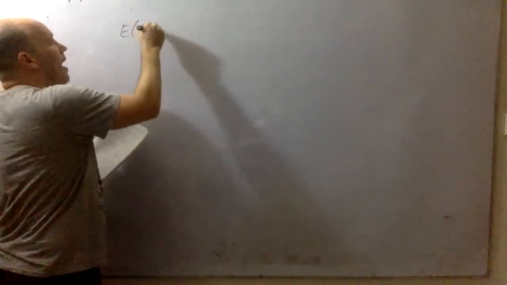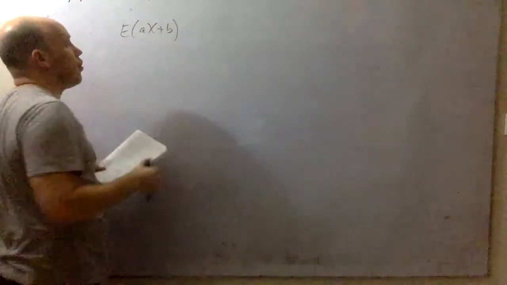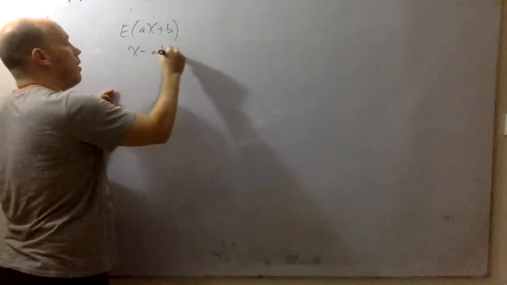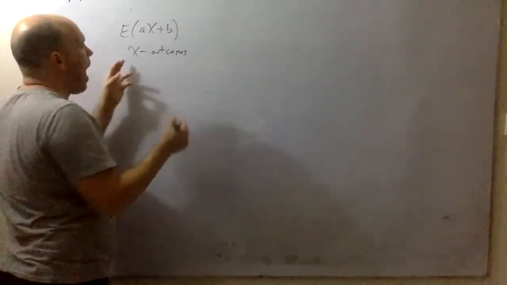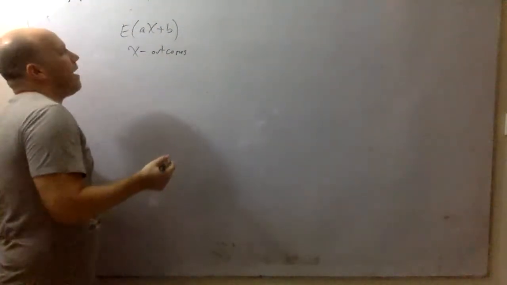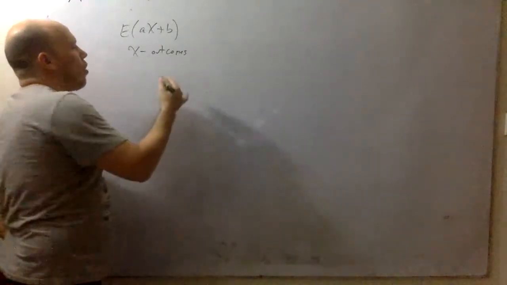So for example, I want to look at aX plus b. The idea is X is my outcomes, and I want to know what happens when I transform it. So let's make a chart.